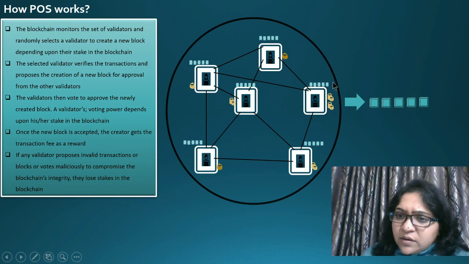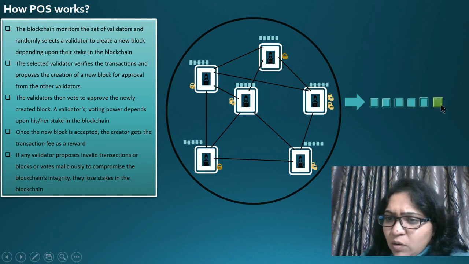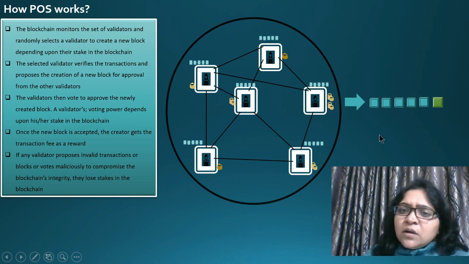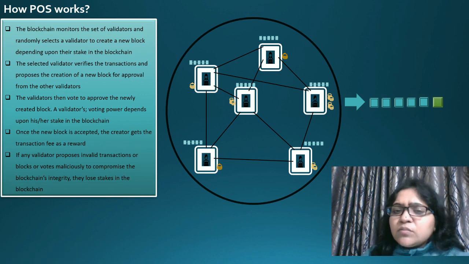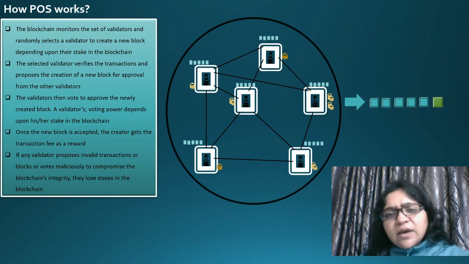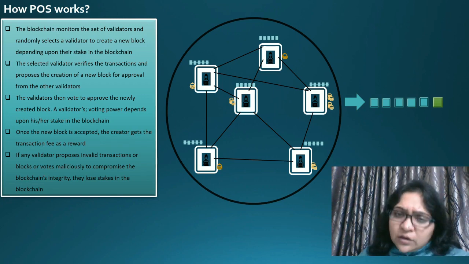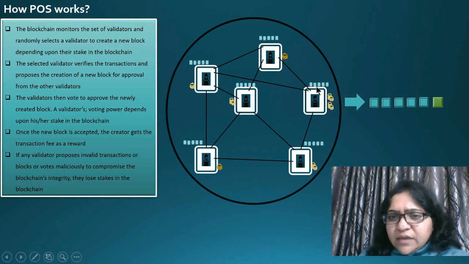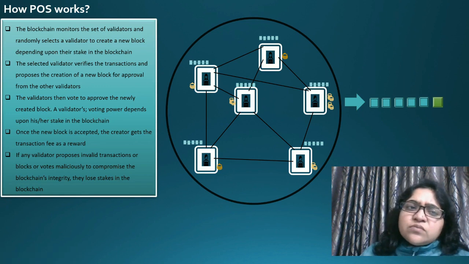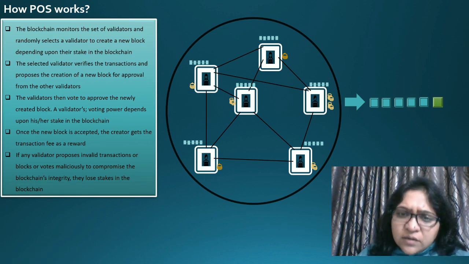Once it is accepted, this particular block gets added into the blockchain. This is very simple to recall. The more stakes you put against the mining of a particular block, the more chances you have to be picked as a validator by the algorithm. And if you are picked by the algorithm, then your influence over the validation will be more, correct? Because your acceptance will be widely accepted by the network.